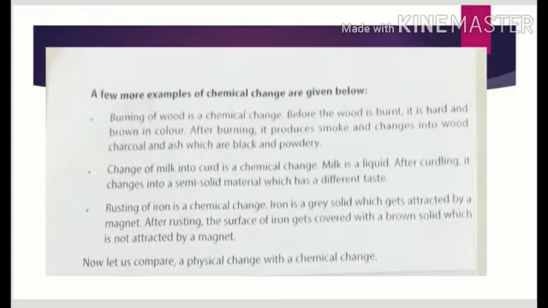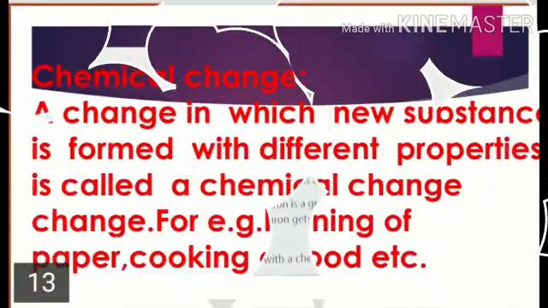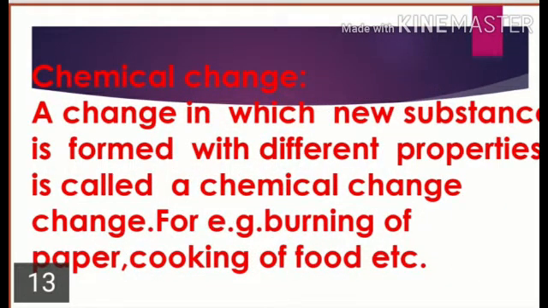Likewise, in burning of paper, ash is formed, a new substance. More examples are given at page number 76. Burning of wood, change of milk into curd, and rusting of iron, all these are chemical changes. These are the changes in which a new substance is formed with different properties. For example, burning of paper, cooking of food, etc.